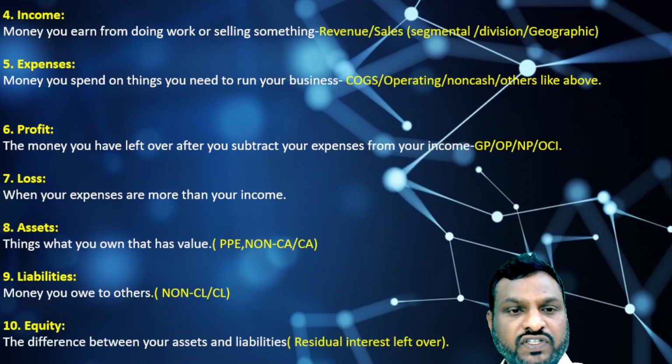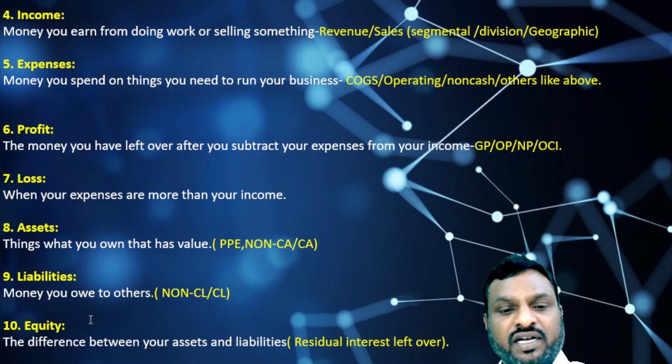So if you see the logic, if you remove your expenses from your income, you will get a profit or loss. In a similar way, if you remove your liabilities from your total assets, you will get equity. What do you mean by equity? Equity is the difference between assets and liabilities. It is also called the final residual interest left over to the shareholders. In simple language,